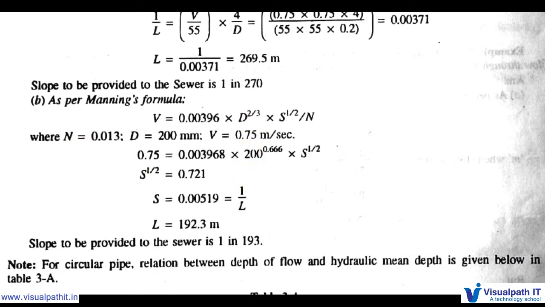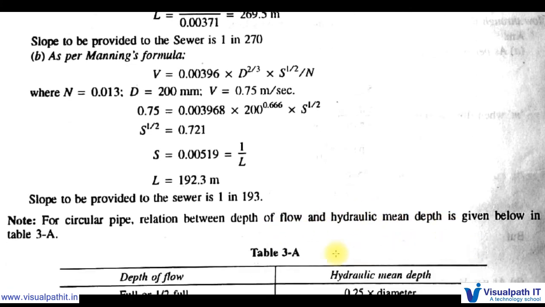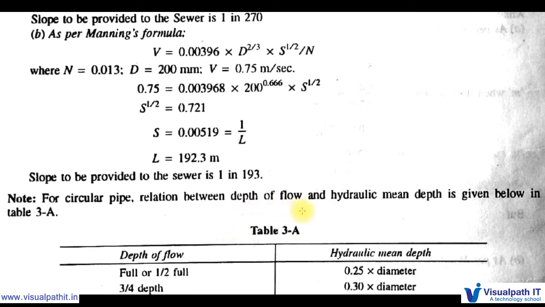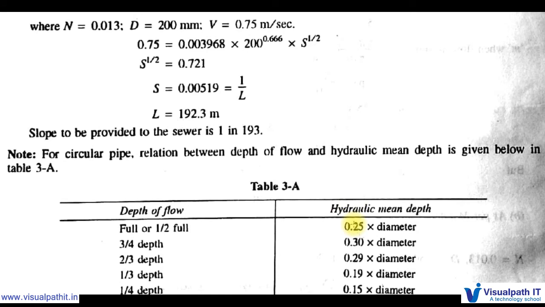And this is for circular pipe. Relation between depth of flow and hydraulic mean depth is given below in table 3a. Depth of flow, full or half full: hydraulic mean depth is 0.25 into diameter.